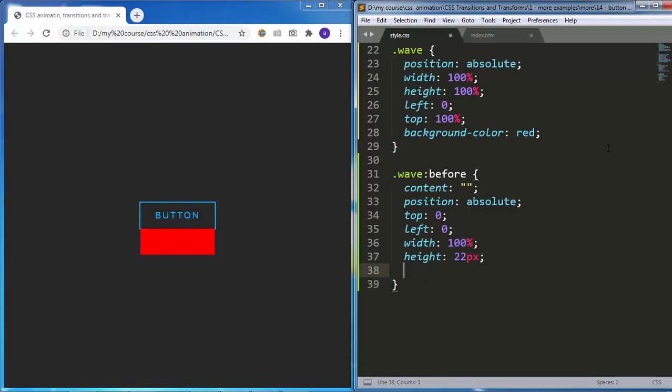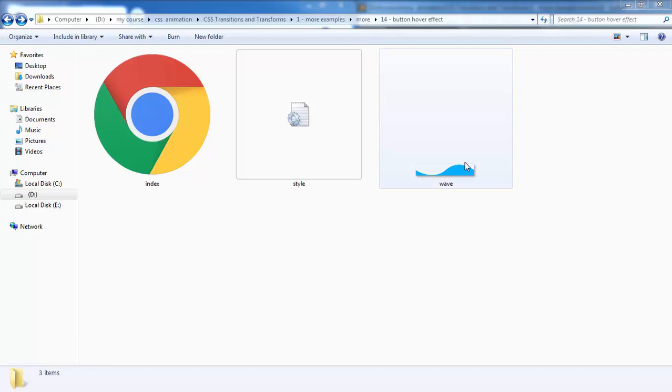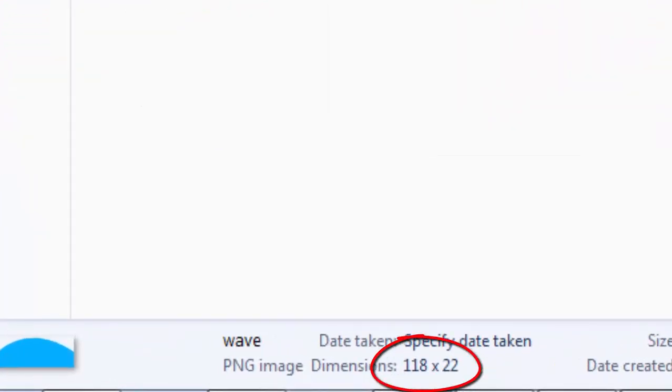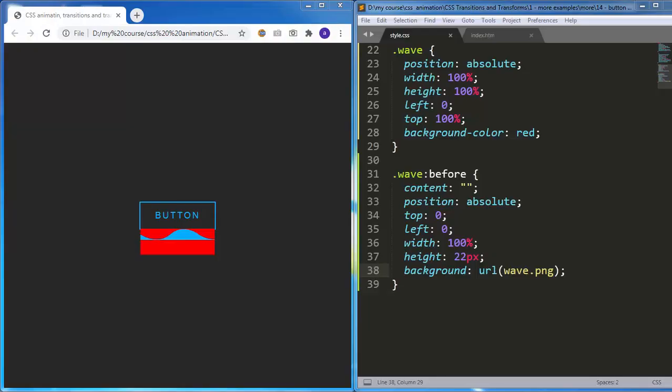And finally, I will add background URL wave.png. So this is the little image that we are going to use for the wave effect. And this image height is 22 pixels. That's why we set the height of the before pseudo element to 22 pixels, so that it can fit in with the image. And we want to move it to the top to make it sit above the red background. So we can do that by going back and changing its top property to negative 22 pixels instead of 0.